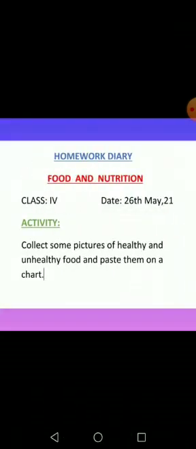So students, this was all about your today's lecture. Now I'm going to give you the activity or the homework that is very simple for you. You have to take some pictures of healthy and unhealthy food and paste them on a chart. If you have a chart at home, you have to take the pictures of healthy and unhealthy food and paste them separately. Okay, so this was your today's lecture.